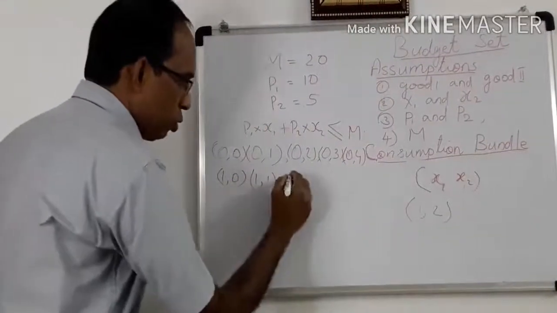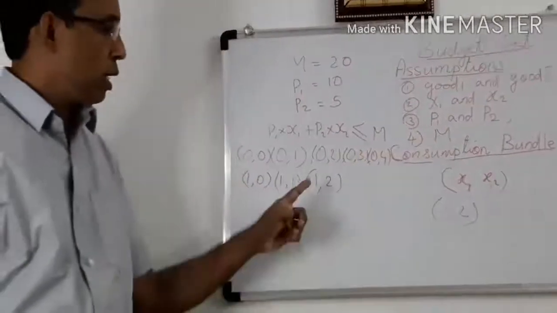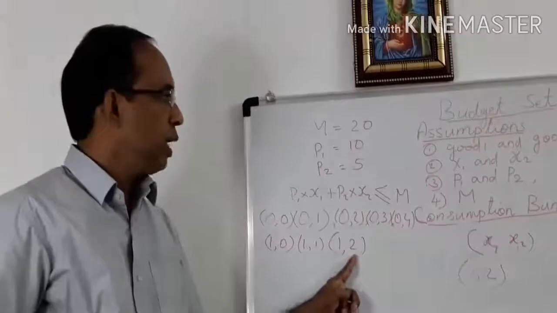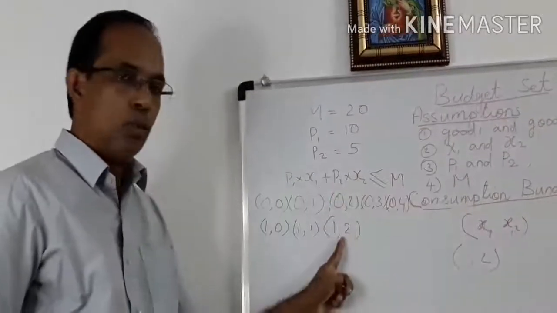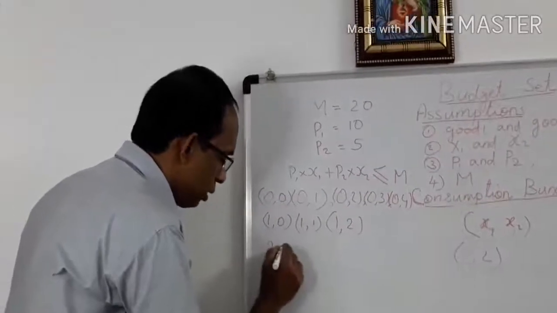Then (1, 2). How many rupees does he require to purchase this bundle? The entire income, that is 20 rupees. Then another bundle available to him is (2, 0).